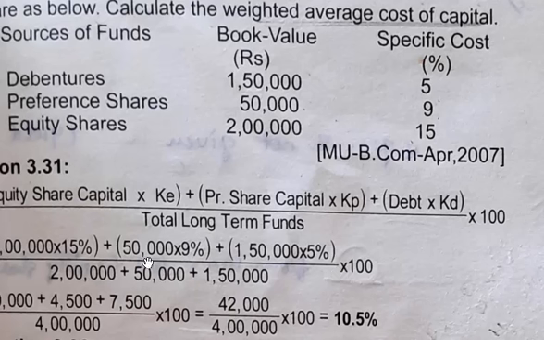Go through the problem. If you have any doubts related to this, you can ask. It's a simple problem I have done. All the three problems are simple. The capital will be given, the cost will be given, multiply, and calculate the percentage. The formula is simple. You have to use the weighted average cost of capital formula and calculate the weighted average cost of capital. Any doubts you can clarify. Thank you.